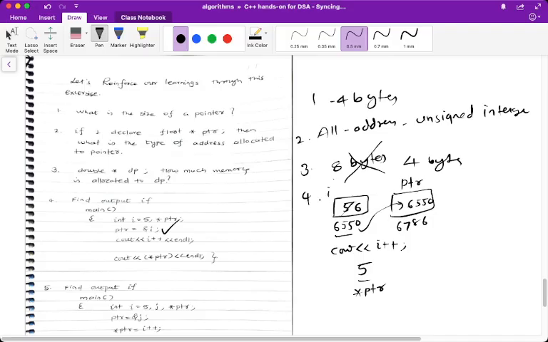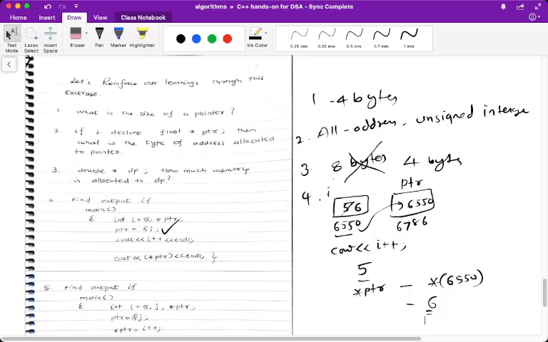In PTR I have 6550 and the value at 6550 is now 6. So the output will be value at PTR. Though you are displaying the value of I, initially it was 5, but later it got modified and that output is 6. I hope you are getting it.